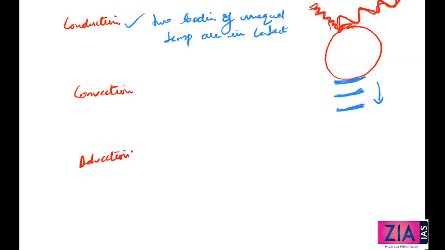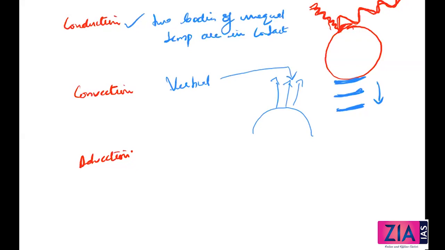Convection is when air in contact with the earth rises vertically on heating in the form of currents. So vertical heating is called convection. Suppose this is Earth's surface. Vertical heating happening, this is called convection. Air in contact with the earth rises vertically on heating in the form of currents and further transmits the earth's heat to the atmosphere. This process of vertical heating of the atmosphere is known as convection.